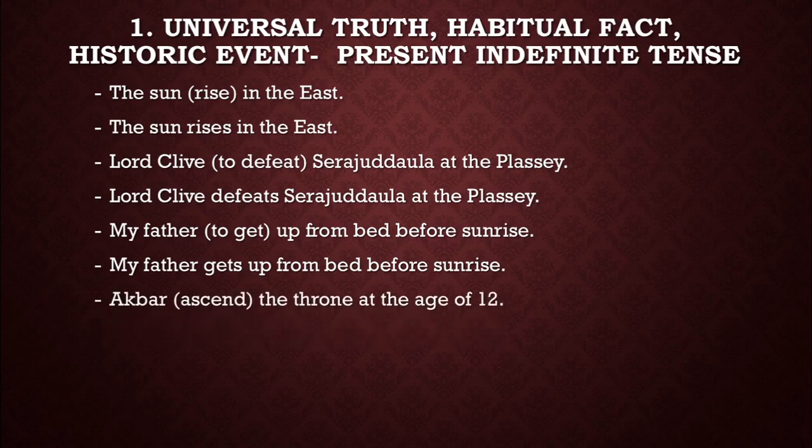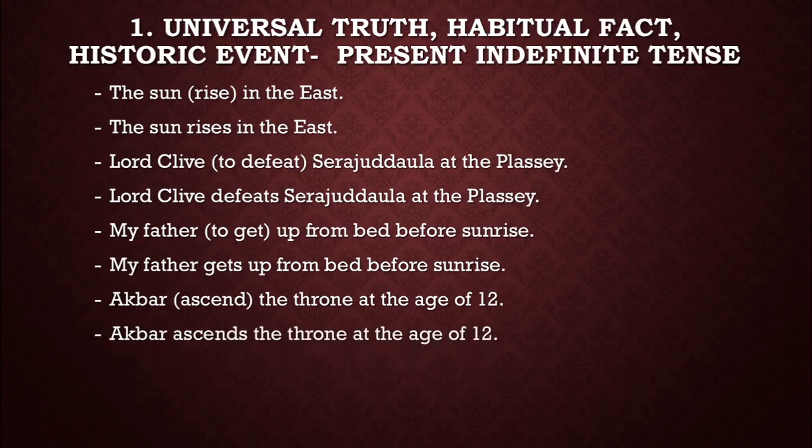Next. Akbar ascended the throne at the age of 12. So this sentence indicates a historical event again. And we are instructed to write down the sentence indicating historical event in present indefinite tense. So let's write down the sentence like this. Akbar ascends the throne at the age of 12.